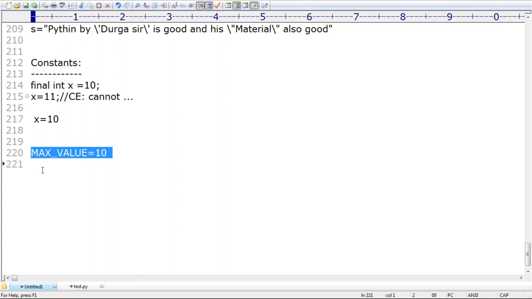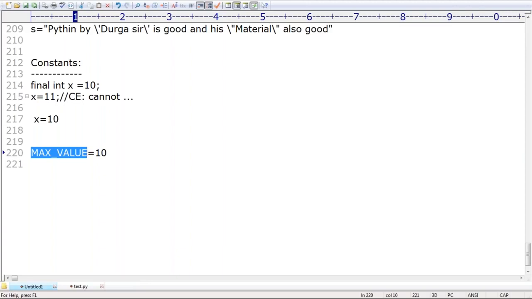Remember that even if you write a constant, my intention is that this value is final. Please don't let any other person change it. That is the meaning of that. But in Python, sir, if you want, you can change it. That's why the constant concept in Python is not applicable. The developer is required to take care. Are you able to understand that? Programmers are required to take care. If this value is always fixed in your code, don't change its value. It is the developer's responsibility, but at the language level, there is no such terminology, right?